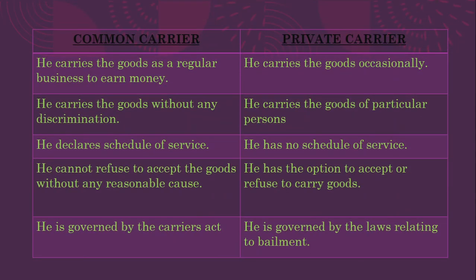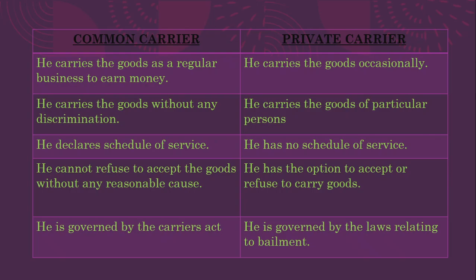And the difference between the common carrier and the private carrier: a common carrier carries goods as a regular business to earn money. A private carrier carries goods occasionally. A common carrier carries goods without any discrimination; if he discriminates, then he will be liable. A private carrier carries the goods of particular persons. He can surely discriminate. Nobody is going to question him. He is not answerable to anyone.